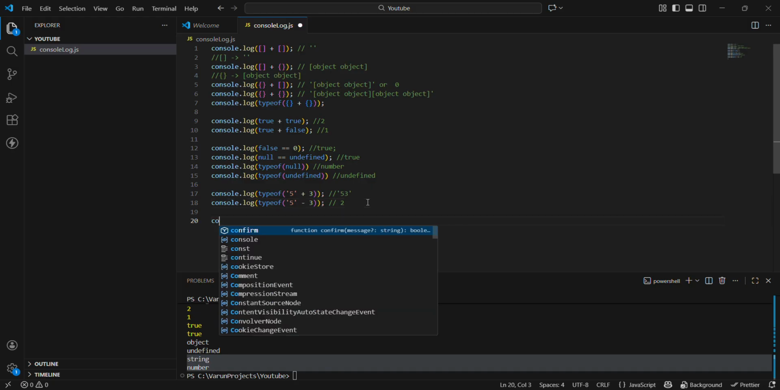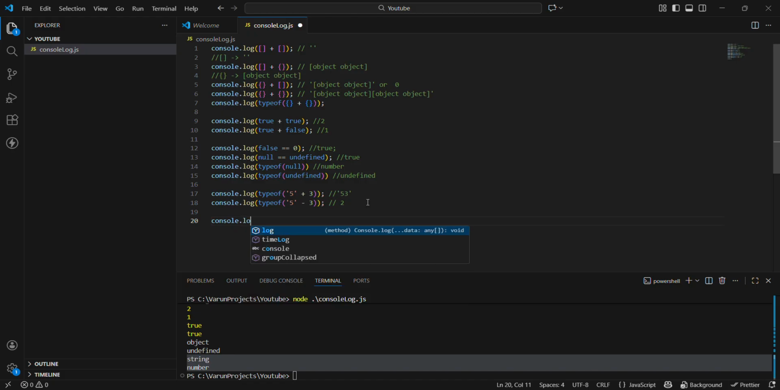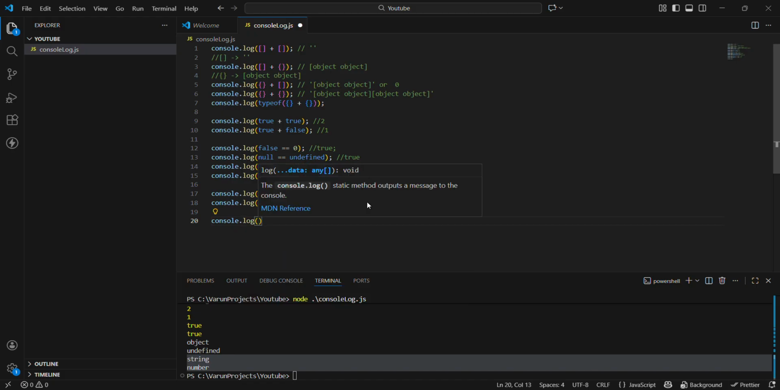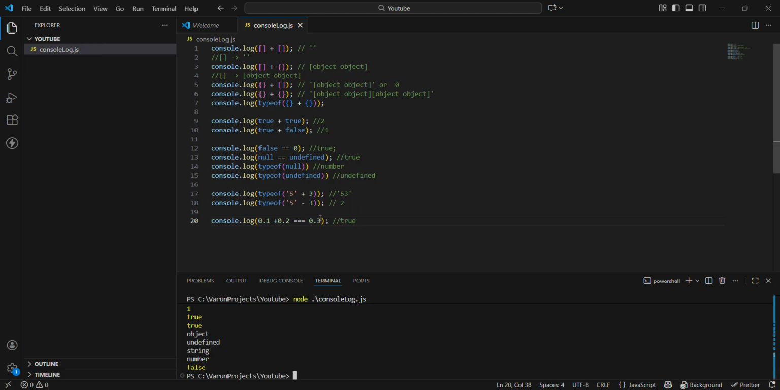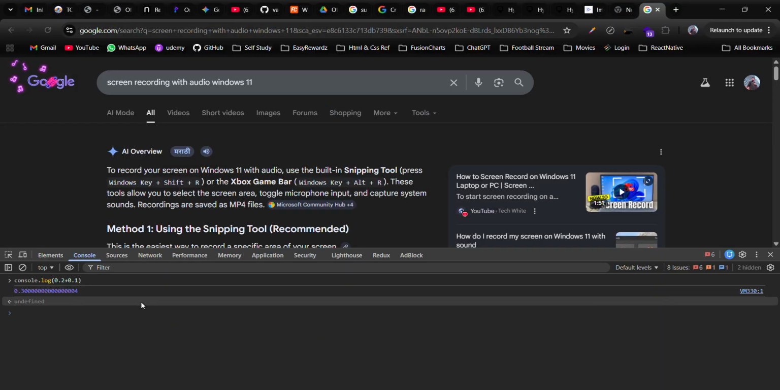Now let's go on to the next question, where many of the candidates actually fail. So here, 0.1 + 0.2 === 0.3. What do you think will be the output? I know many of you will say true, but is it really true? No guys, this will be false. Why is this false? Because if you check in any browser, and here I have already done it.